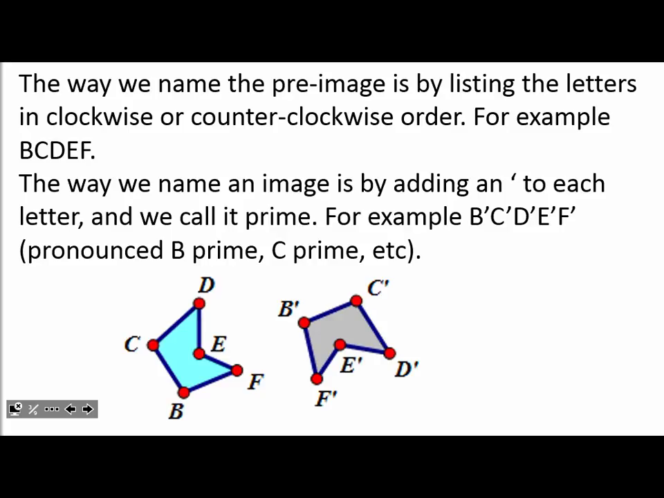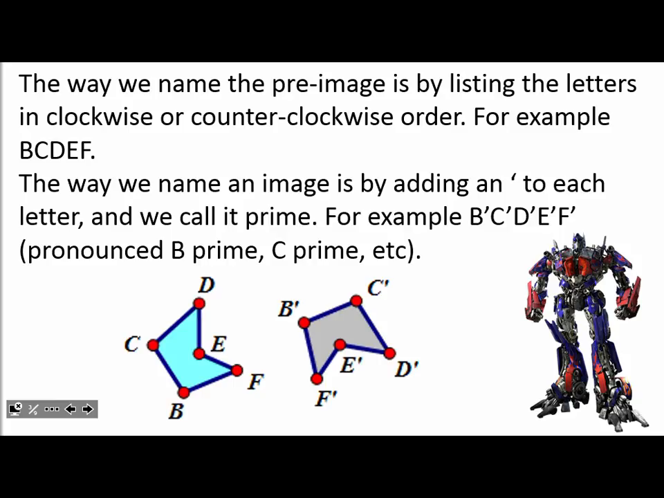So the way we name an image is by adding an apostrophe to each letter, and we call it prime. For example, B prime, C prime, D prime, E prime, F prime. Remember, each apostrophe, once again, we always read with a little prime. And we draw it. Do me a favor, draw those here.